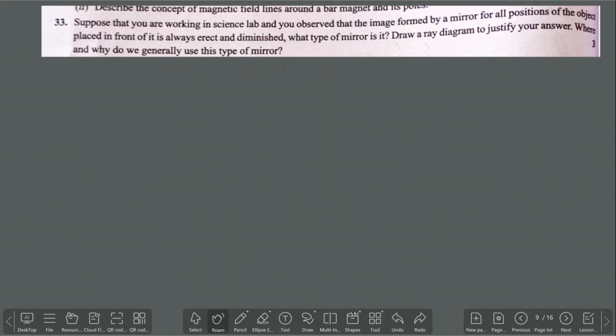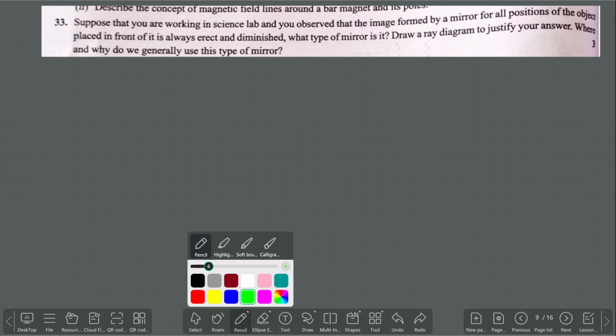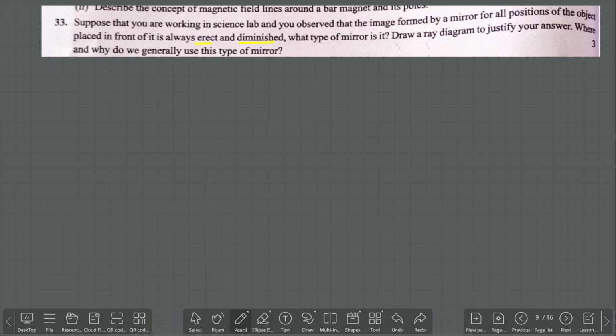That means we are using a mirror. What mirror is that? It is a type of spherical mirror, and the image always appears erect and diminished. Erect means the nature of the image is virtual. Which type of mirror will produce only virtual images? Plane mirror as well as convex.